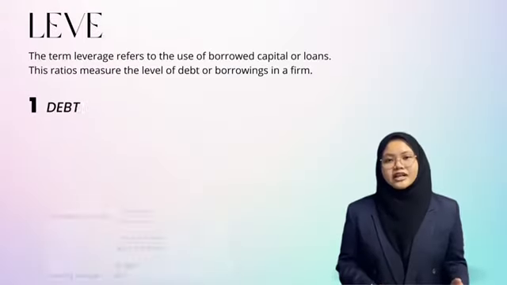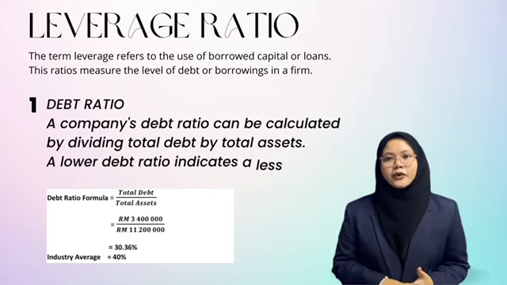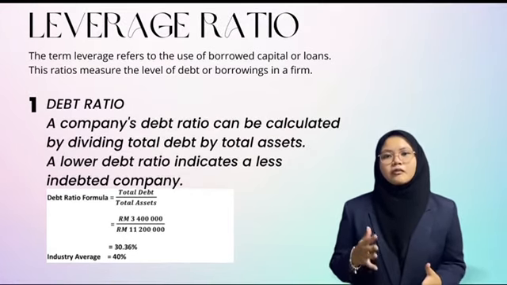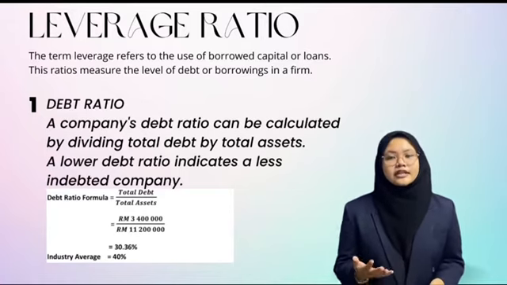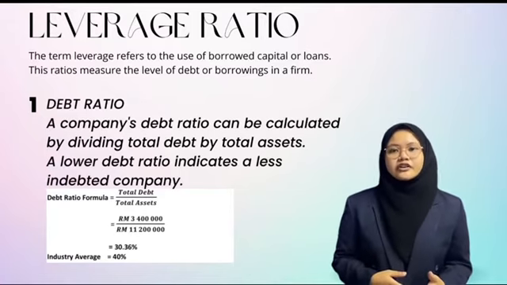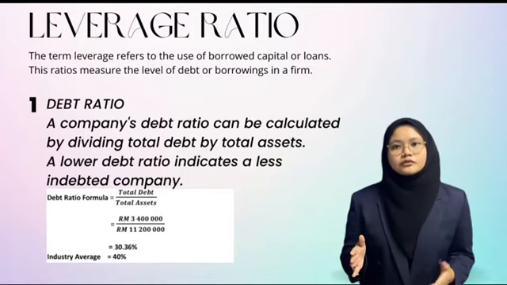I'm Ferlisya Hazrini, and the third one is leverage ratio. The term leverage refers to the use of borrowed capital or loans. This ratio measures the level of debt or borrowings in a firm. The debt ratio measures the amount of leverage used by a company in terms of total debt to total assets.